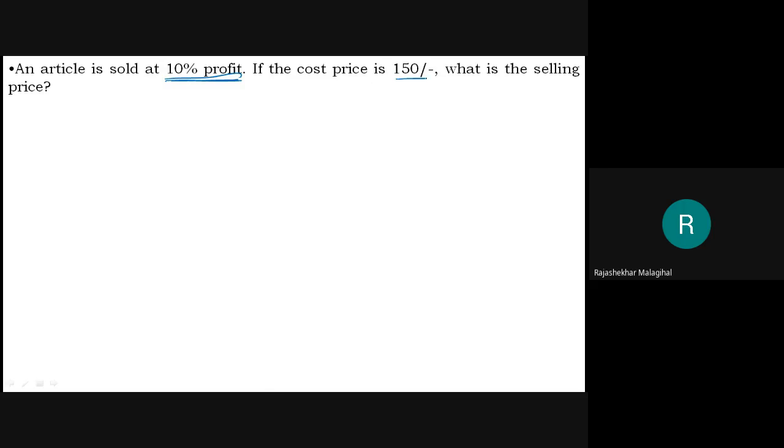Its cost price is 150. Then what is the selling price? Okay, then you identify what this 150 is. It is the cost price, CP equal to 150. Then what are they asking? SP they are asking. Then what do they give? 10% profit.